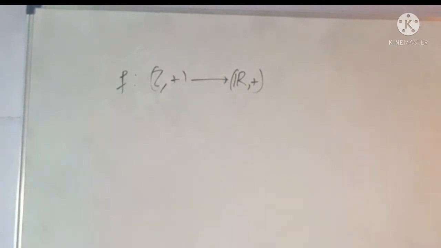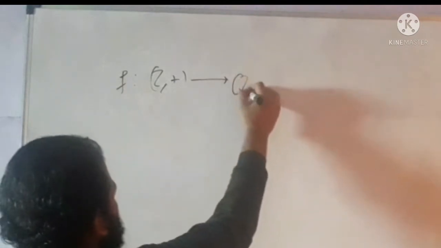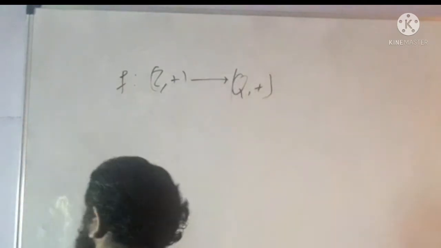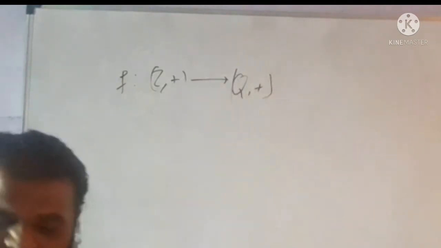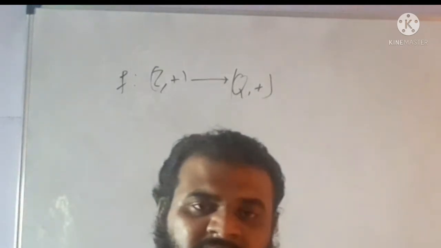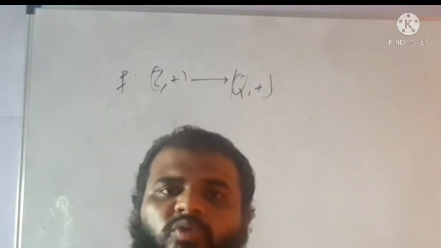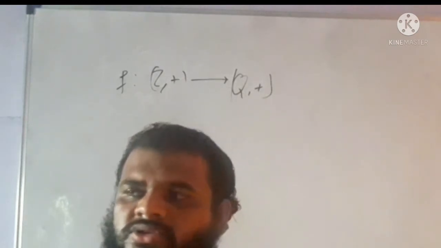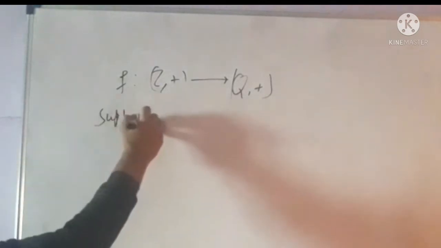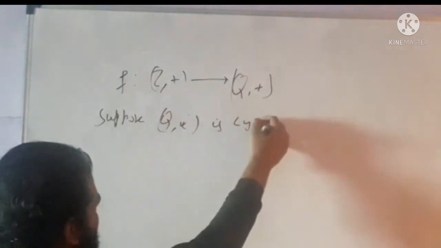Now option second says that from Z to Q plus. The same logic we have already used applies in this option as well, since our Q plus fails to be cyclic. Does anyone doubt that Q is cyclic? So let us prove it. Suppose Q plus is cyclic.